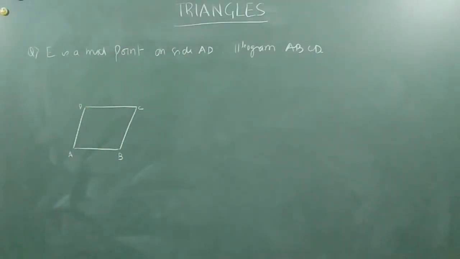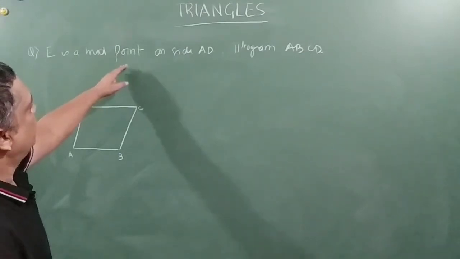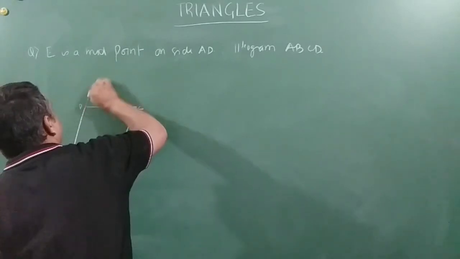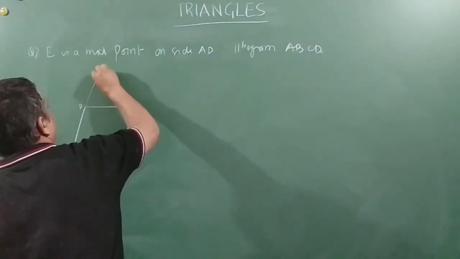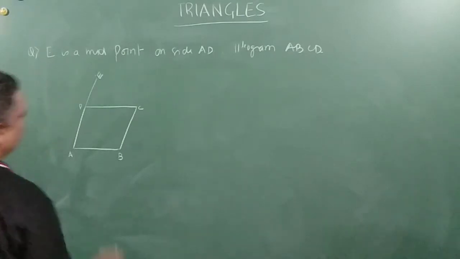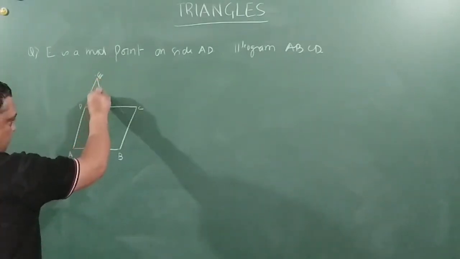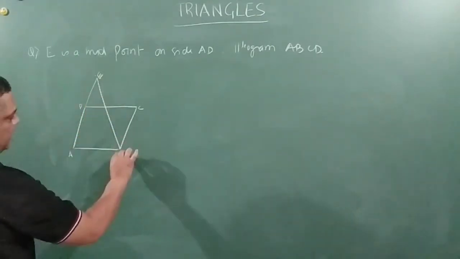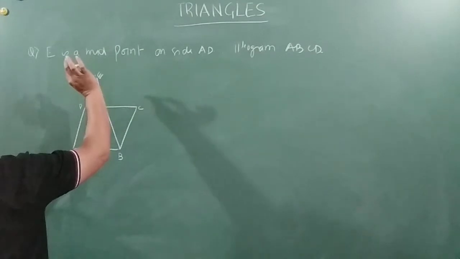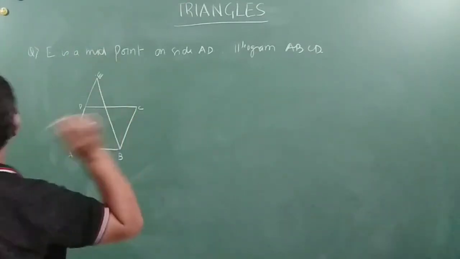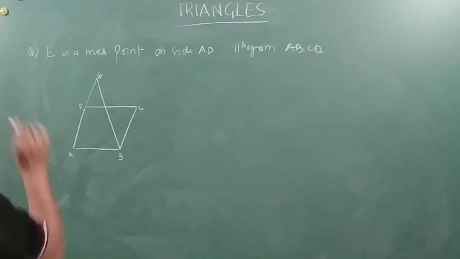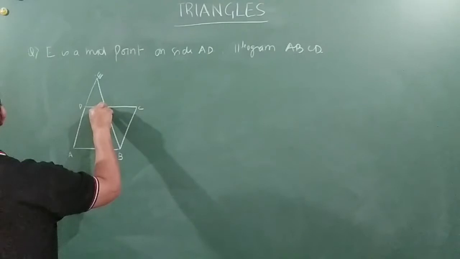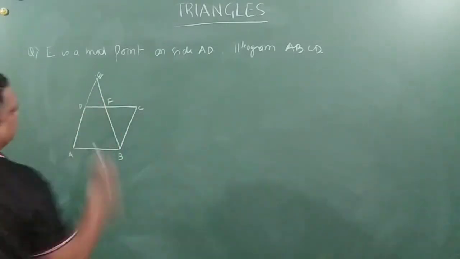Now what it is saying is that E is a point on side AD extended further. So we will extend it further. Let us say this is point E, right? Now this figure is not there actually in the textbook. And this line BE intersects CD at point F, right?